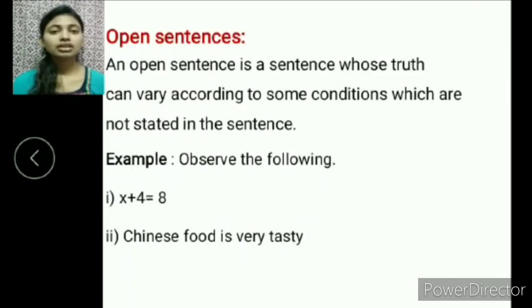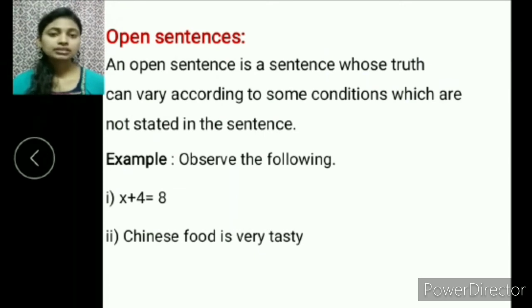Open sentences. An open sentence is a sentence whose truth can vary according to some conditions which are not stated in the sentence. Let's see some examples. First, x plus 4 is equal to 8. If I take x equal to 4, then 4 plus 4 is equal to 8, so this is a true statement and the truth value is T. If I take x as any value other than 4, say x equal to 5, then 5 plus 4 is equal to 9, but here it should be 8, so the truth value is false. Hence the truth value of this statement depends upon the value of x, and varies according to the value of x.